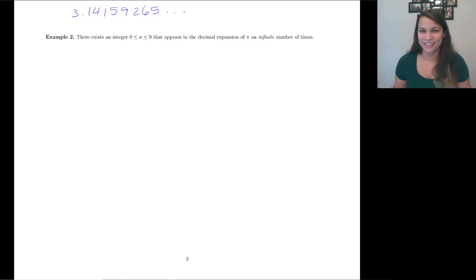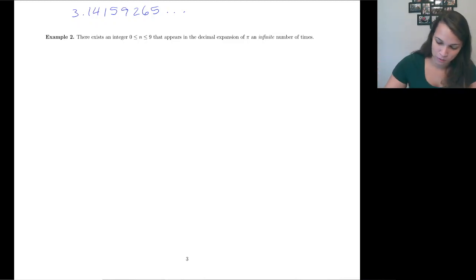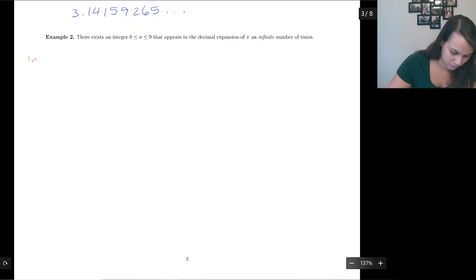Without going through and saying here's infinitely many 2's in our decimal expansion of pi, we can't prove it directly. So this one will be indirect.